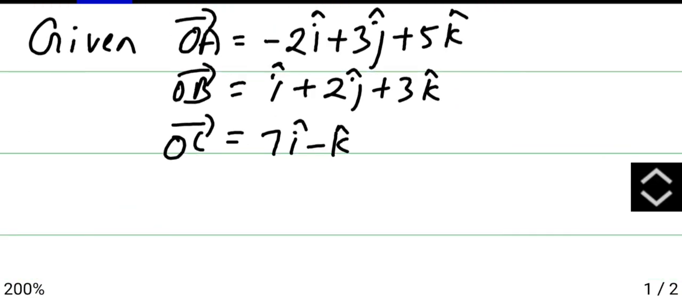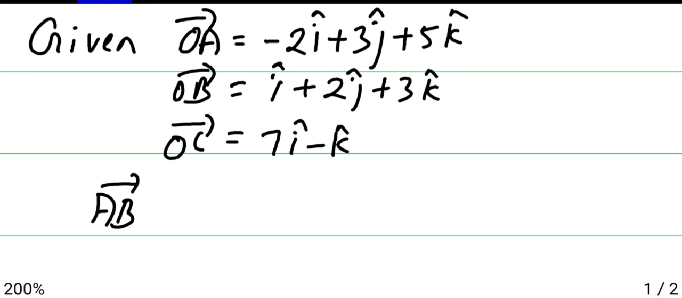Now first, find what is AB. To show they are collinear, you have to show that AC vector is equal to AB vector plus BC vector. So we will just find AB first. AB is nothing but OB minus OA. You will take reverse.